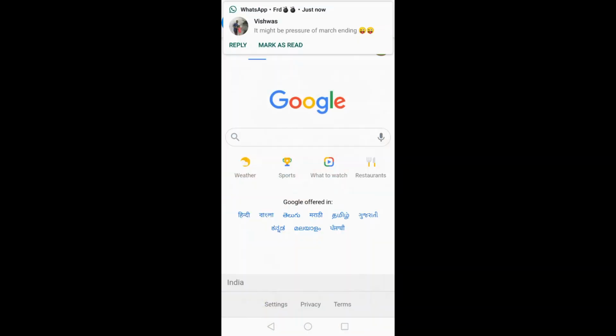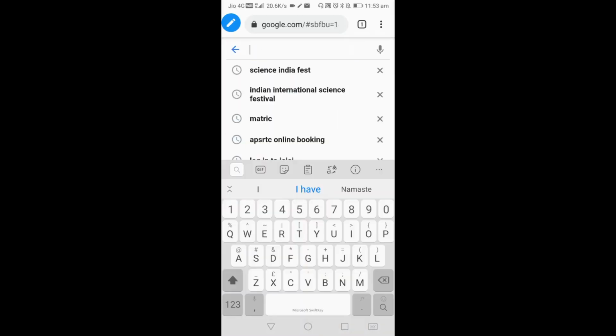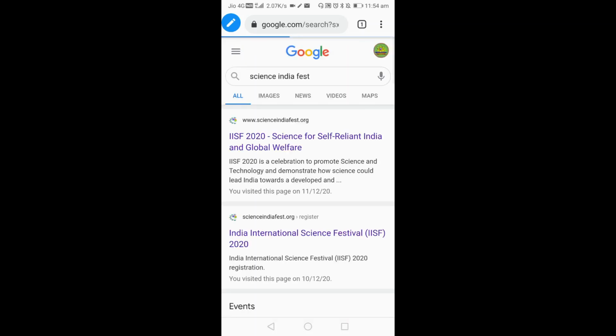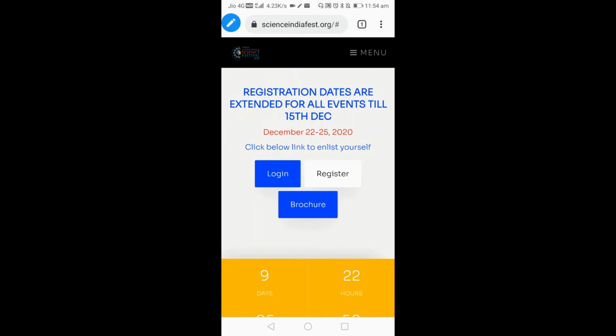You have to go to Google. Click on Google, then type Science India Fest. Here you can see IISF 2020, and you can click on that. The site name should be scienceindiafest.org. So that should be there, as you can see on the web here: scienceindiafest.org.